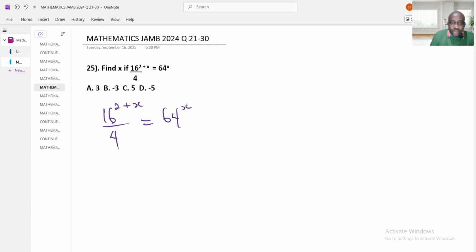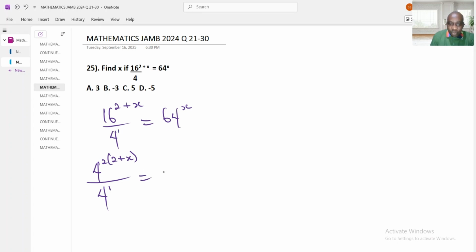Now, we are going to turn this base 16 to base 4 so that they will be in the same base. 4 times 4 is 16. Therefore, I'm going to replace this 16 by 4 raised to the power 2. We have 2 plus x at the top of the 16 already. And this one is 1 already because there's nothing there. It means that there's a visible 1 there.